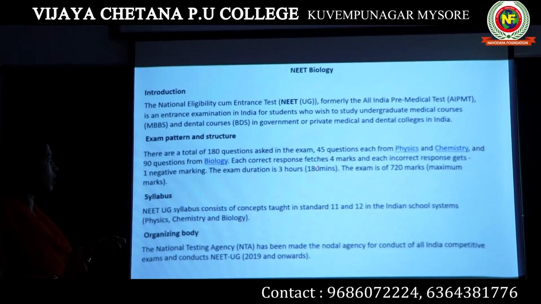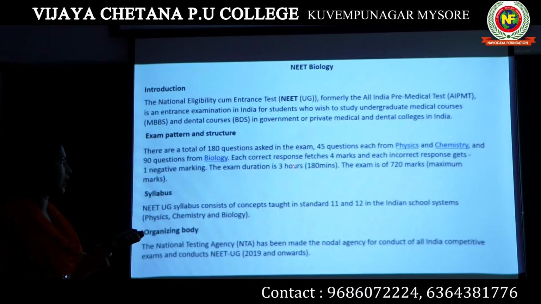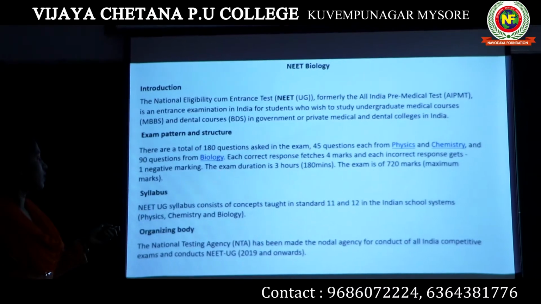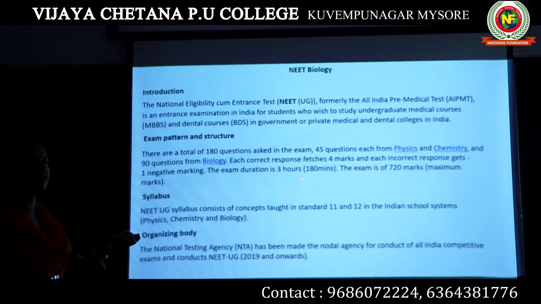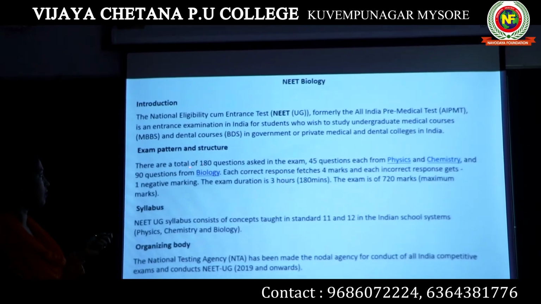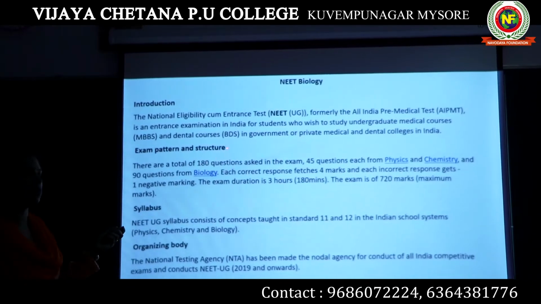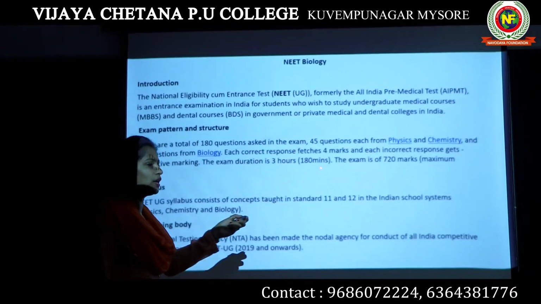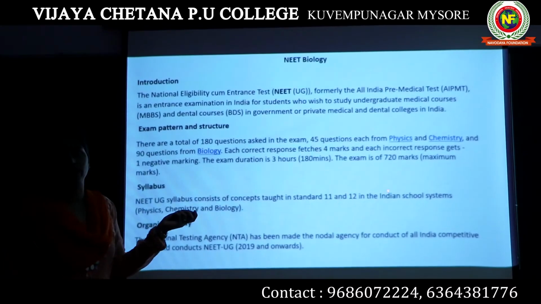So there will be 4 positive marks for your correct answers and 1 negative mark for your incorrect answers. The exam duration is 3 hours, that is 180 minutes. So you can relate it: 180 questions should be answered in 180 minutes, so you will get 1 minute for each question.